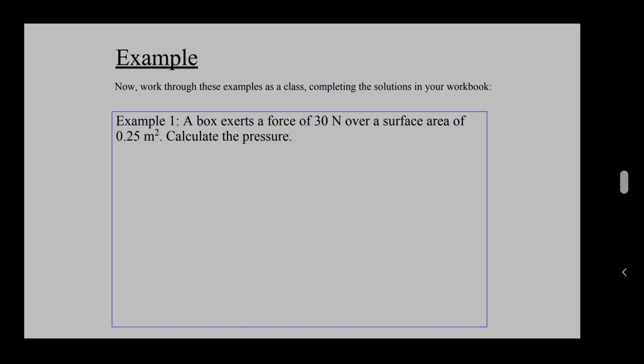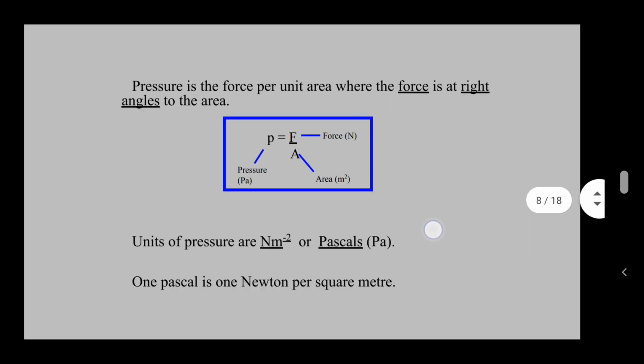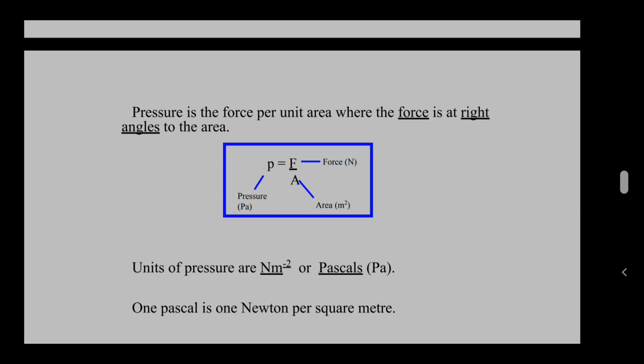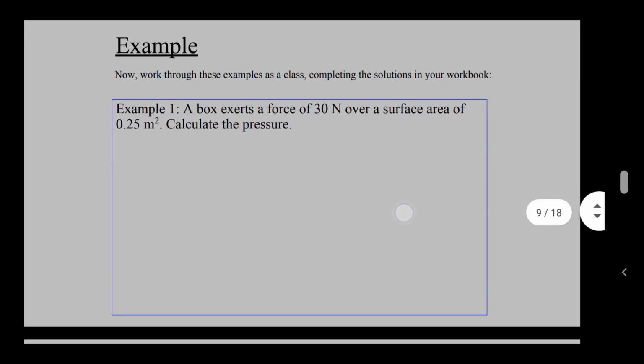Now, can I just also point out that we must always have area in meters squared, not centimeters squared, not millimeters squared, meters squared. So please make sure that you're doing meters squared. So this is already in meters squared. Calculate the pressure. Right, pause the video. And once you've done that, start up again and see if you got the answer right.